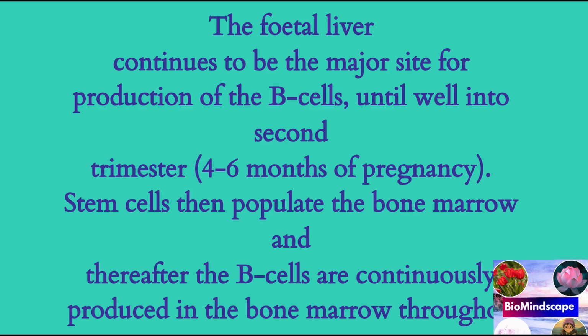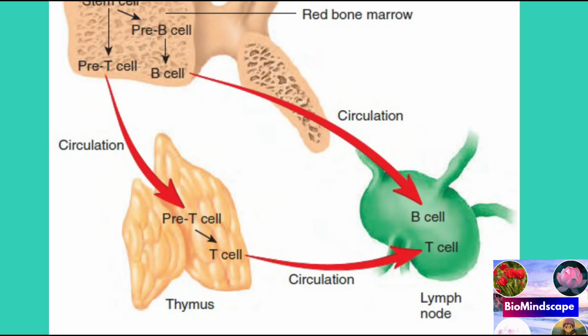week of human pregnancy. The fetal liver continues to be the major site for production of B cells until well into the second trimester, that is the 4th to 6th month, and stem cells then populate the bone marrow, and therefore B cells are continuously produced in the bone marrow throughout life. So here we can see a diagram where bone marrow will give the hematopoietic stem cell, and the bursa in the bird or mammalian equivalent, and thymus, and various blood elements and immunocyte complexes are present.